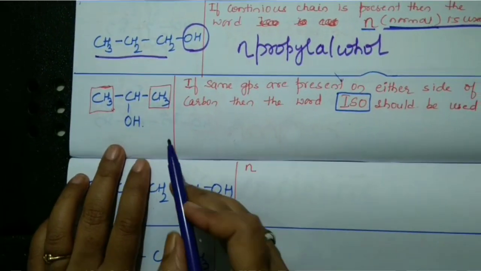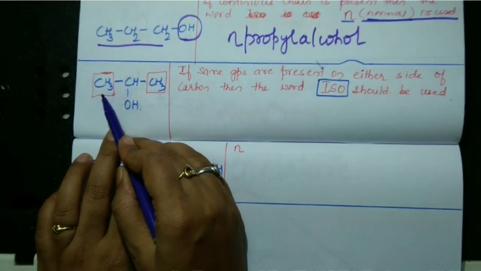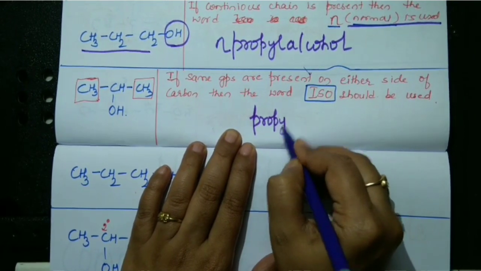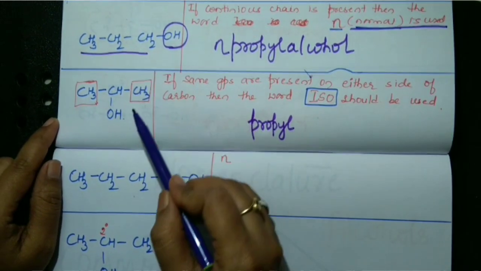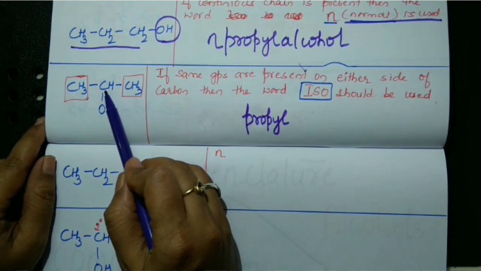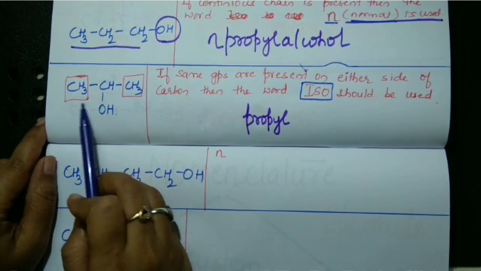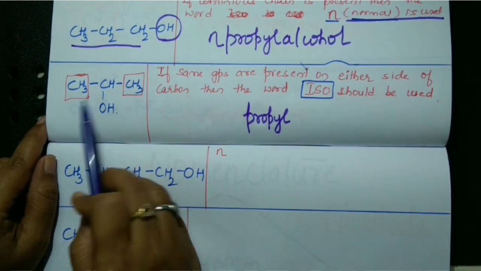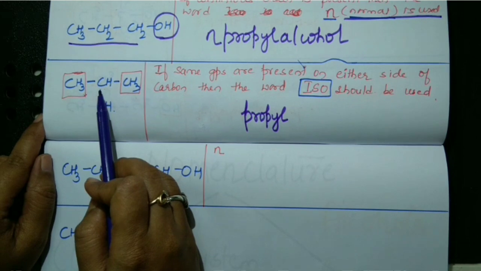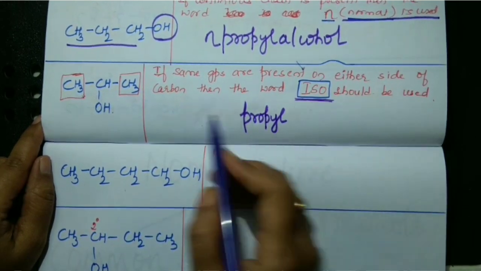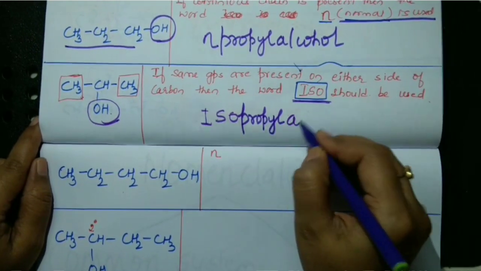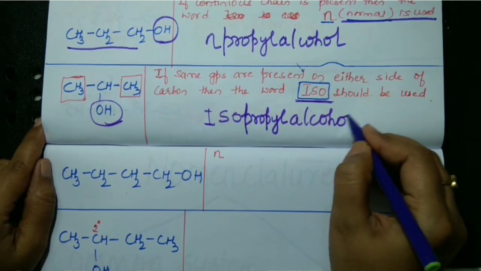We'll take up the third example. How many carbon atoms are there? 3 are there. So, alkyl group is propyl. But there is difference between the first molecule and the second molecule. That needs to be mentioned. Here, the central carbon atom is flanked by CH3 on either side. It means same groups are present on either side of the carbon atom. Therefore, the word iso should be used. So, I shall write isopropyl. Yes, it should be isopropyl alcohol.